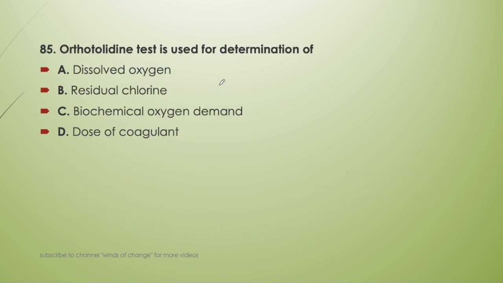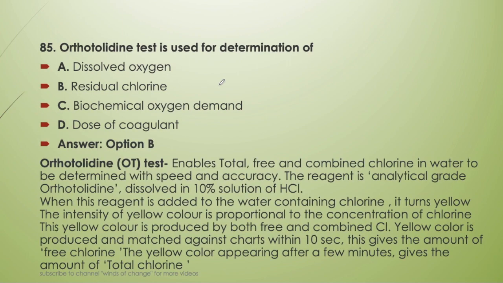Next question. Orthotolidine test is used for determination of dissolved oxygen, residual chlorine, biochemical oxygen demand or dose of coagulant. So the orthotolidine test is used to determine the residual chlorine in the water. How is this test performed? This test enables total free and combined chlorine in the water to be determined with speed and accuracy. The reagent is analytical grade orthotolidine dissolved in 10% solution of HCl. Always remember it is dissolved in 10% solution of HCl.